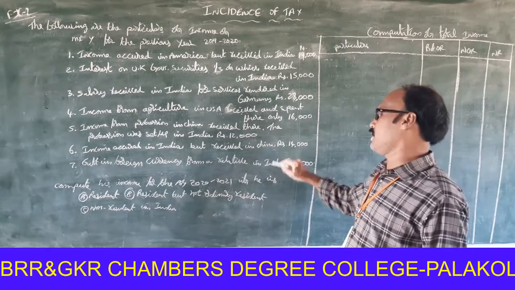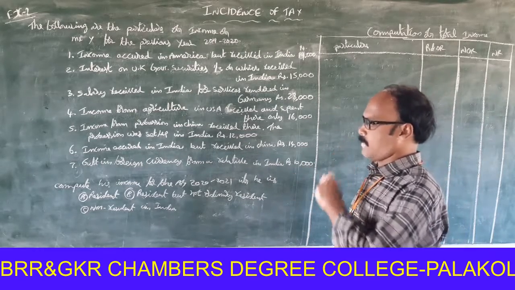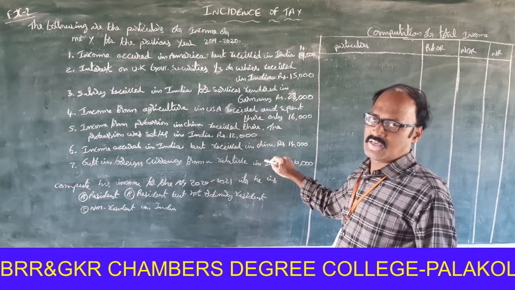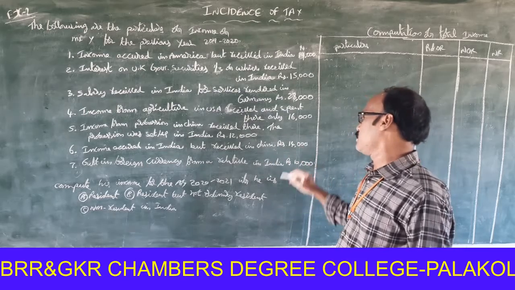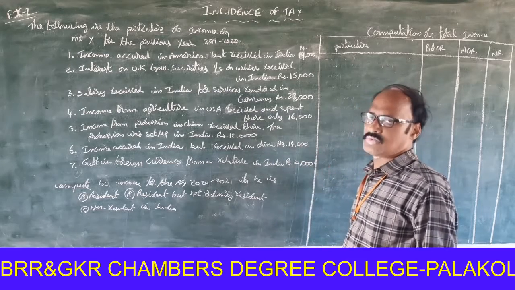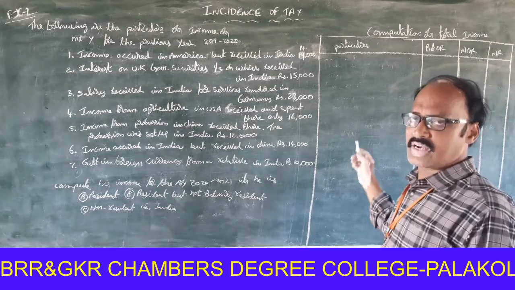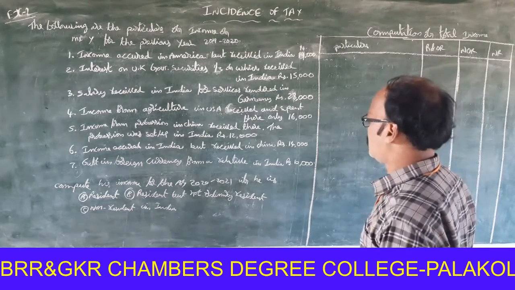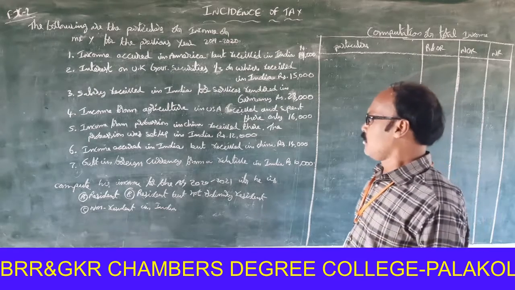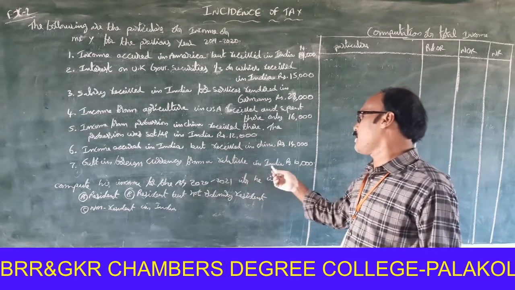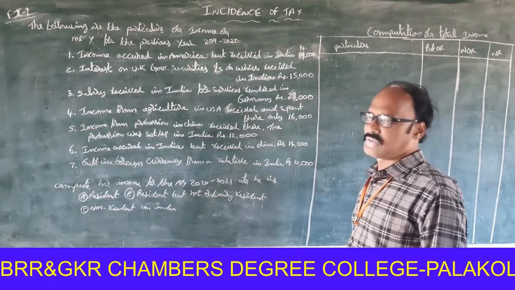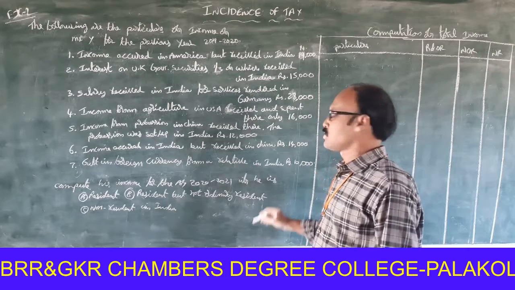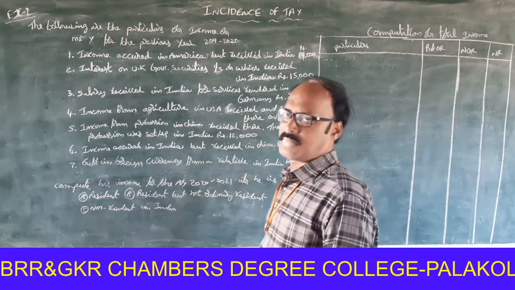Income occurred in India but received in China. That means income earned in India, received outside India. So it is to be treated as Indian income. So it is taxable for resident and ordinary resident, not ordinary resident and non-resident. Next one, gift in foreign currency from a relative in India, rupees 10,000. It does not exceed rupees 50,000. So it is not taxable, fully exempted.